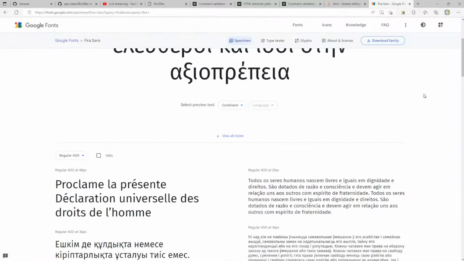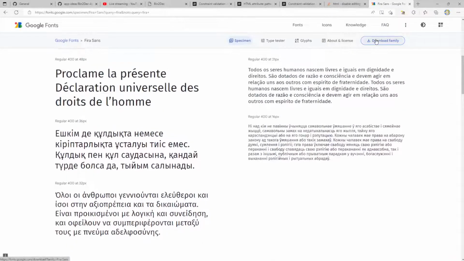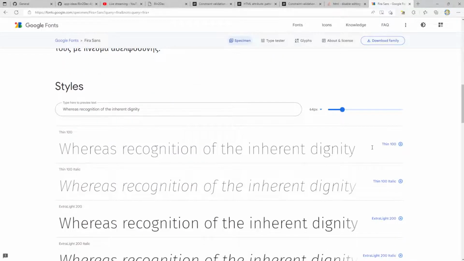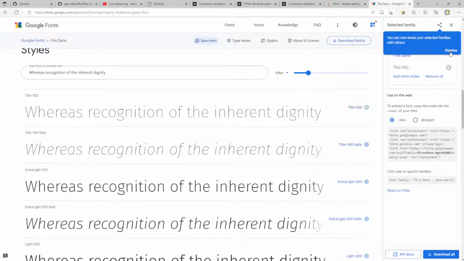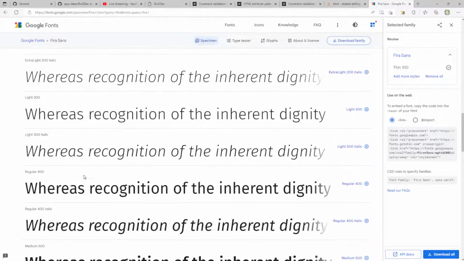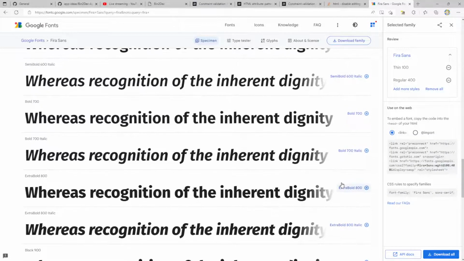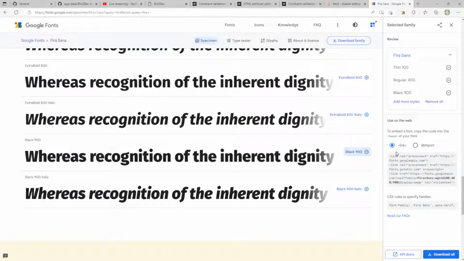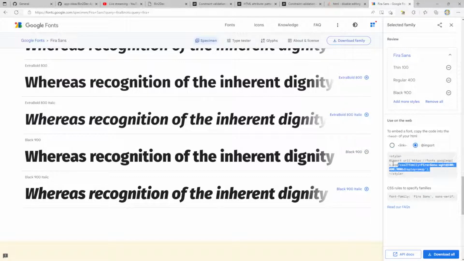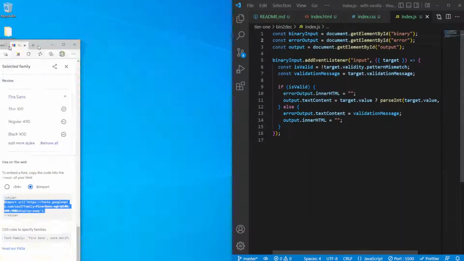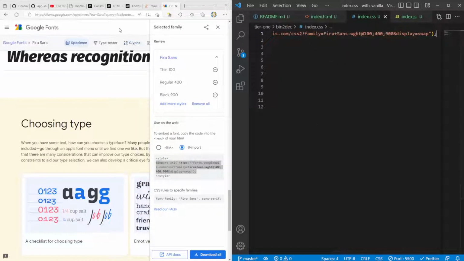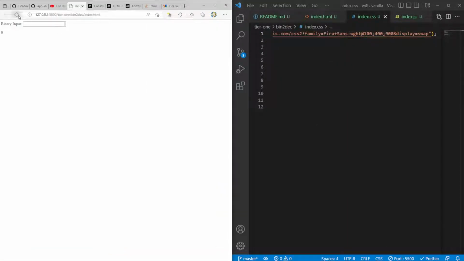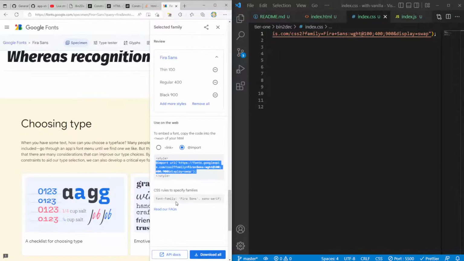Let me just open this here so it makes it easier to use. I don't want to download the family, but I just want to, here we go. Let's choose like a thin style. Let's do thin, let's do regular, and let's do black. I'm just gonna go ahead and import this. So we'll go back to our CSS here, and right at the top, we'll just go ahead and import that. Okay, yep, there shouldn't be any change yet. Go ahead and copy this, Fira Sans.